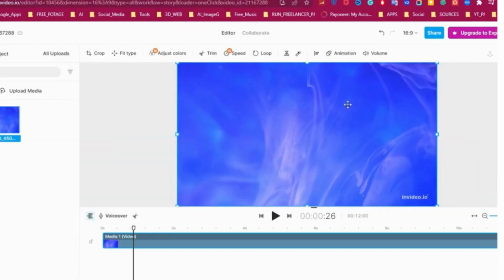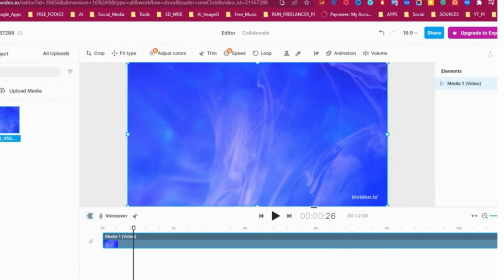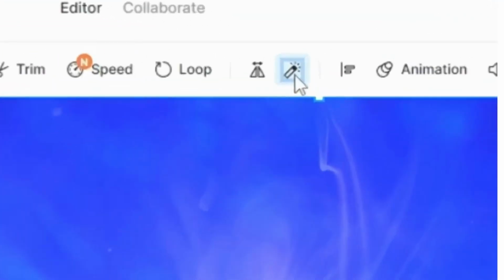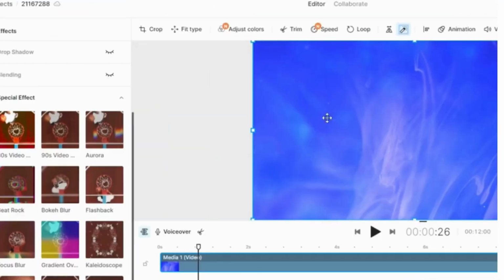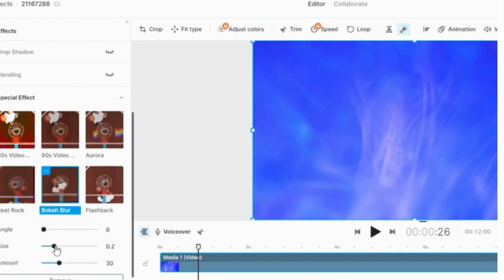Delete the logo icon if you haven't any logo. Now I want to blur the background video, so click on Effect icon and in the Special Effects section, select Bokeh Blur, reduce the size to 0, and increase the amount to 80%.